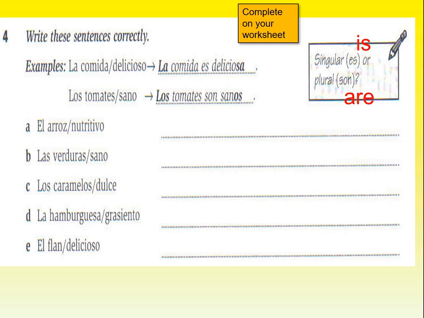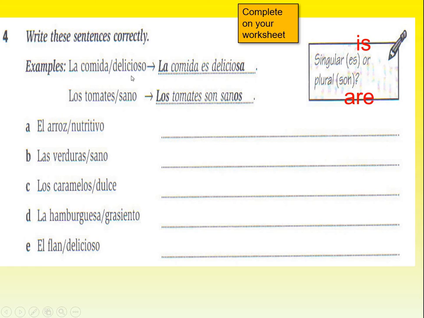Right, next activity is putting these into full sentences then. So you've got a food here like rice, el arroz, vegetables, sweets, hamburger. Flan is a type of Spanish cake. And then you're going to tell me a full sentence about it.